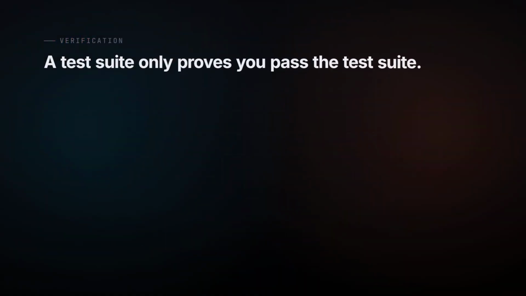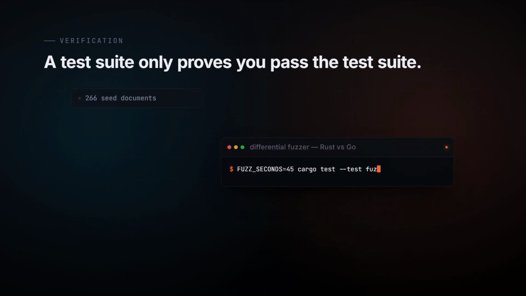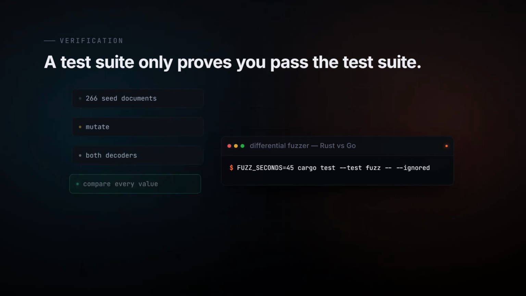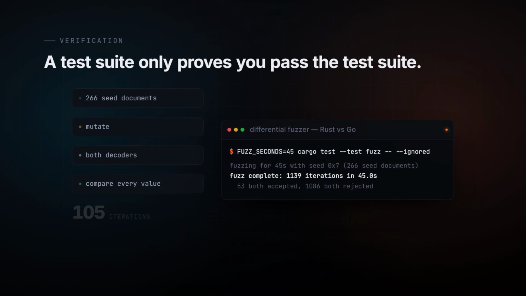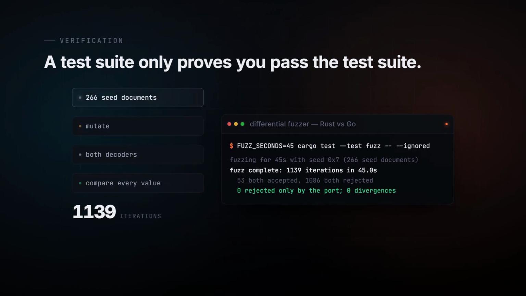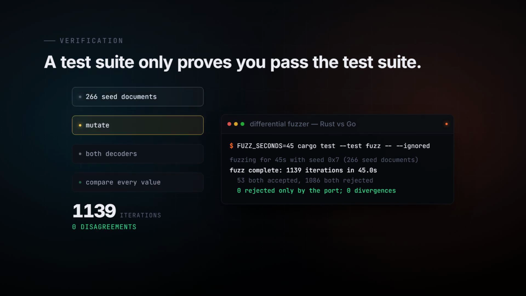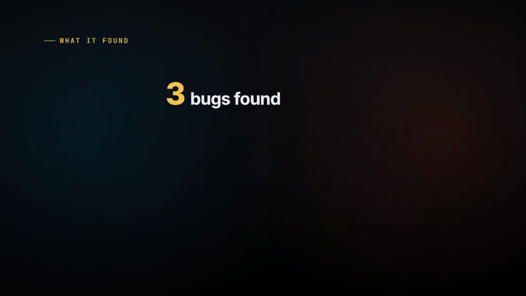Passing a test suite only proves you pass that test suite. So we built a differential fuzzer. Mutate real TOML, feed it to both decoders, compare every value that comes back. 1,100 iterations. 0 disagreements. It did find 3 bugs.